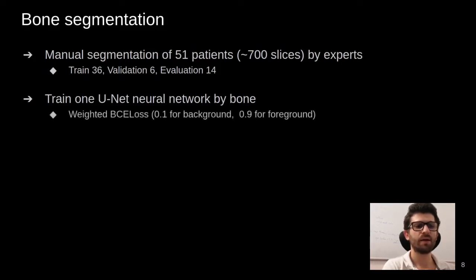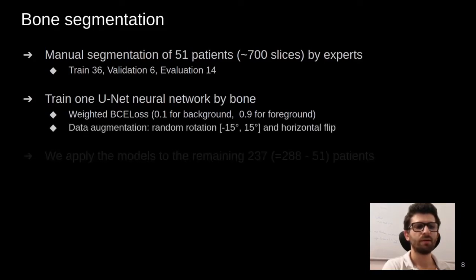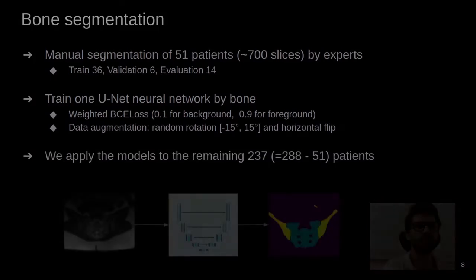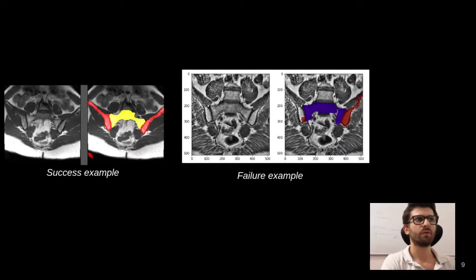We use a weighted binary cross-entropy loss, with weights 0.1 for background and 0.9 for foreground, and augment the data with random rotation and horizontal flip. Finally, once the model is trained, we apply it to the remaining 237 patients. Here we can see one example of a success and one example of a failure.